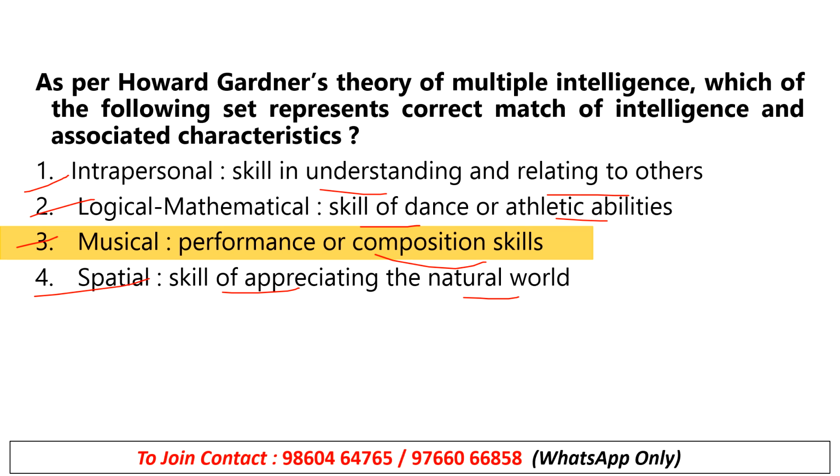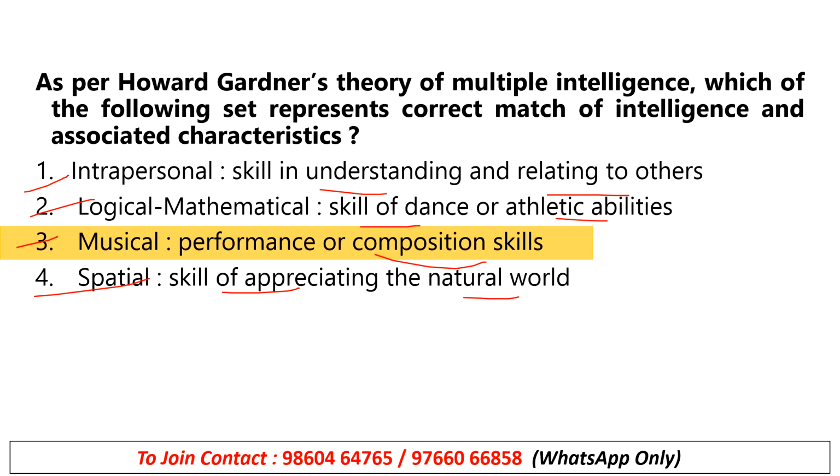Fourth is spatial, with the skill of appreciating the natural world. That is also not correct. Spatial intelligence is the ability to think in 3 dimensions. Getting it? Visualizing objects, mentally manipulating them, that is your spatial. And the correct option is musical, performance or composition skills, that is correctly matching. So option 3 is correct.